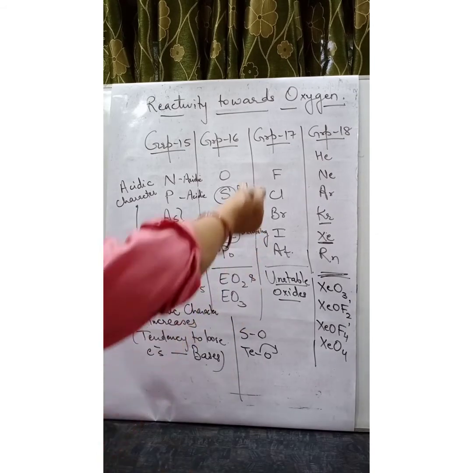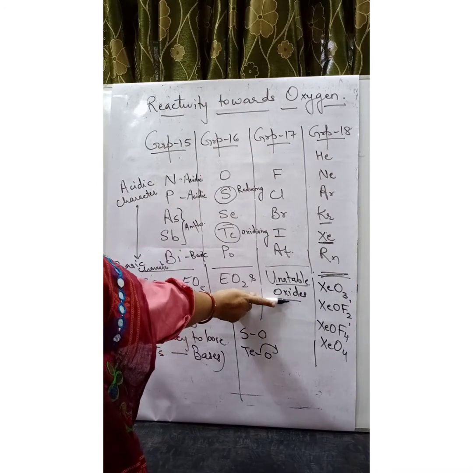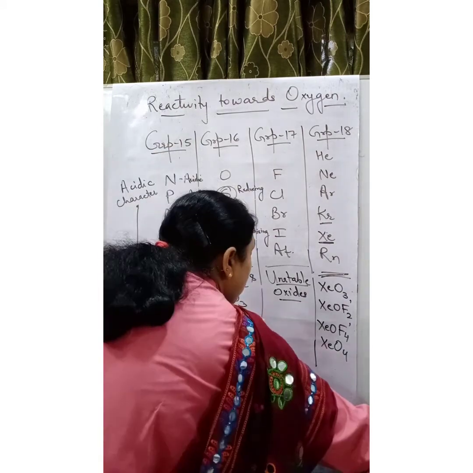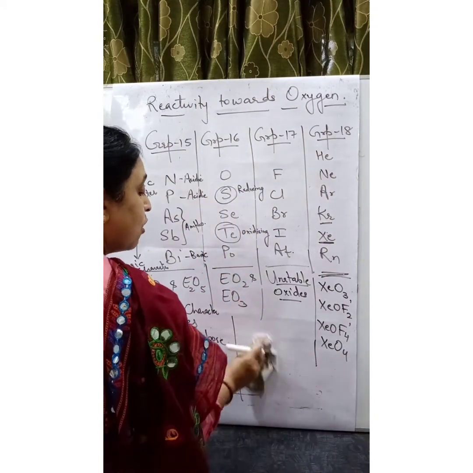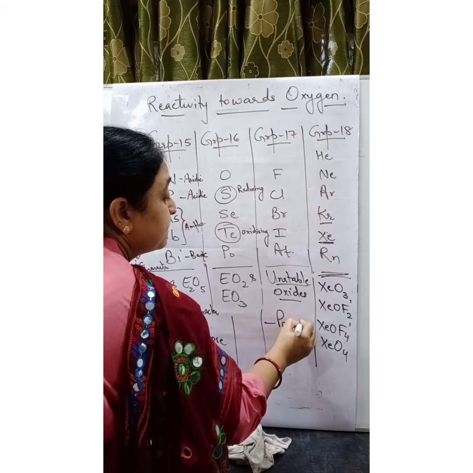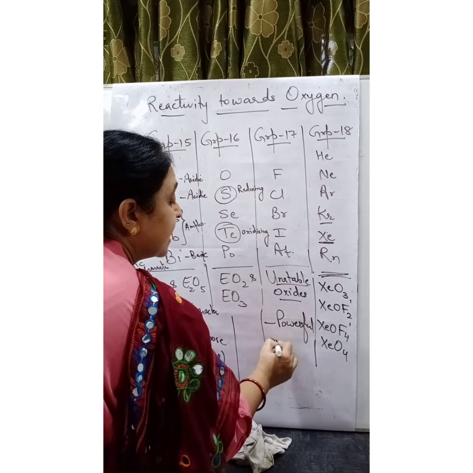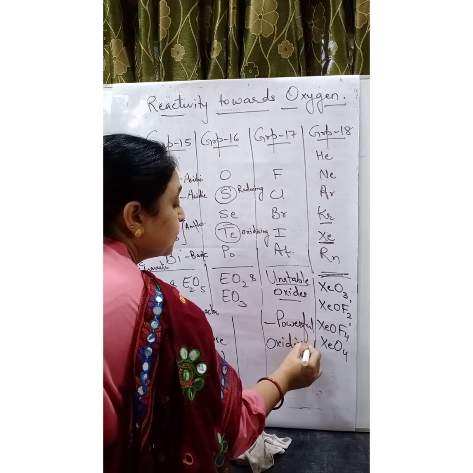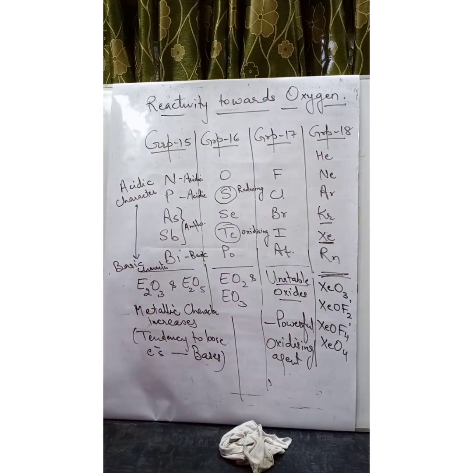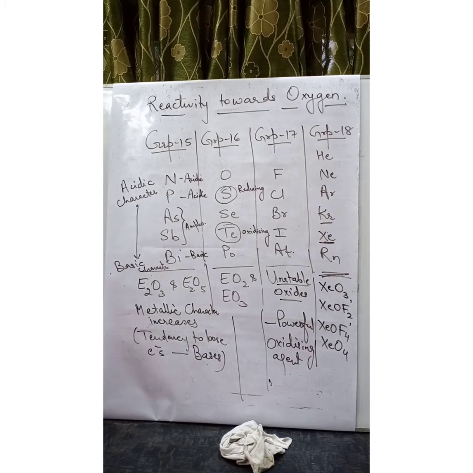Now group number 17 forms a number of unstable oxides. We can say all oxides of halogens are powerful oxidizing agents. Why?